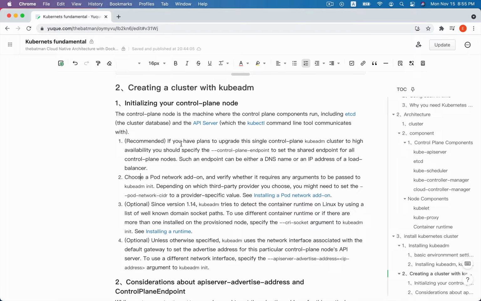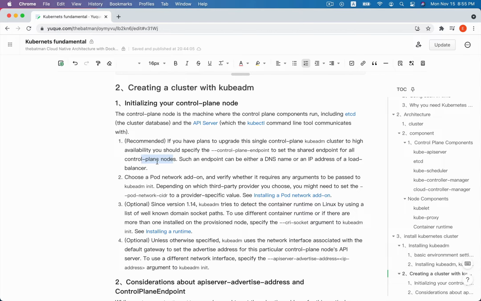First, if you plan to upgrade the single control plane Kubeadm cluster to high availability, we need to specify the --control-plane-endpoint to set the shared endpoint for all control plane nodes.